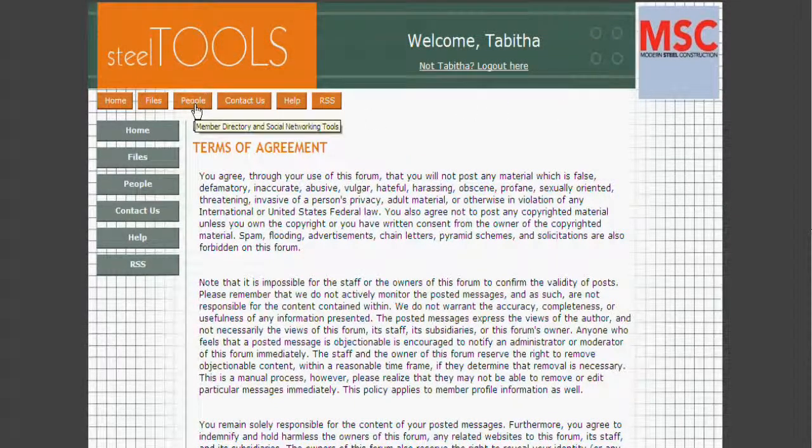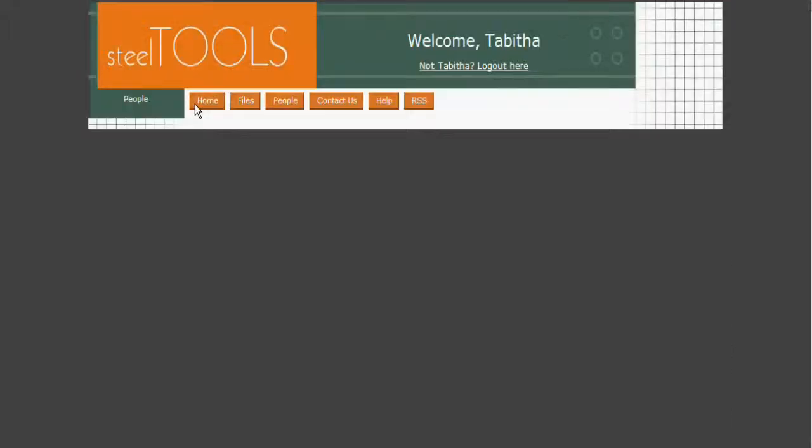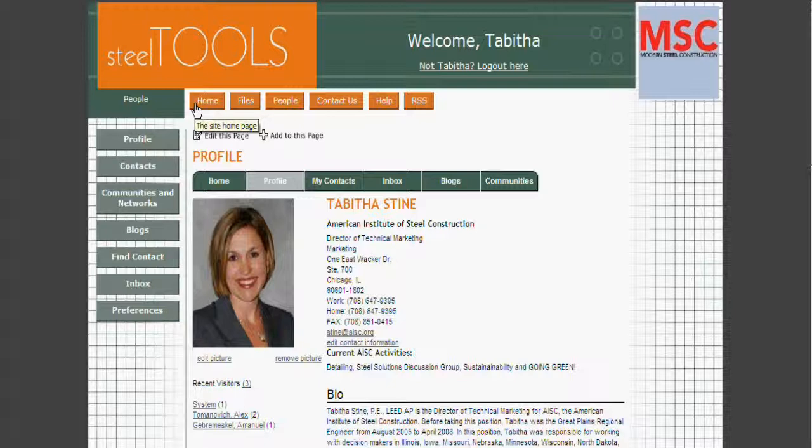So let's first click on People. As I mentioned, People is the section where you actually can contribute your information, your profile, your photo, and blog with others on various topics. This is also where you go and you connect with other people who are members of the site. So this is my profile.